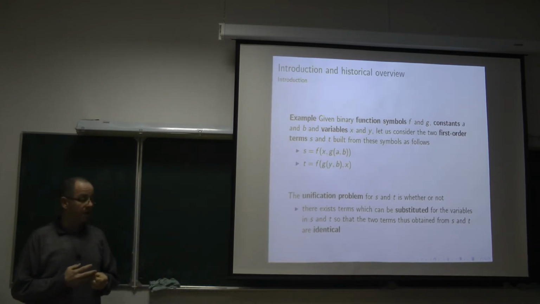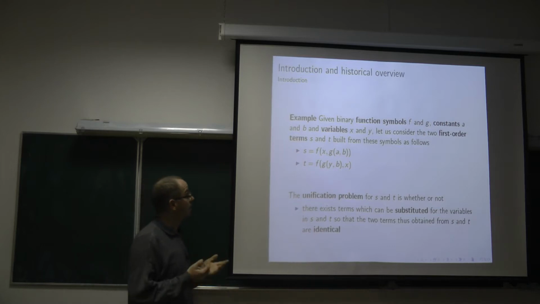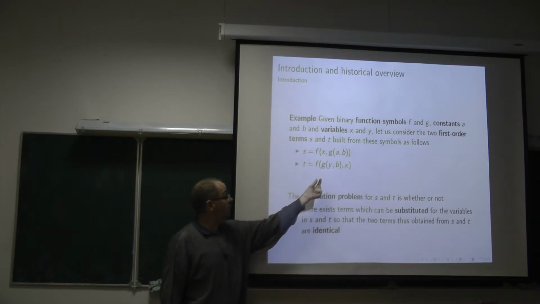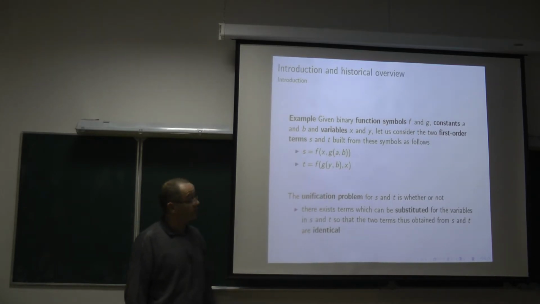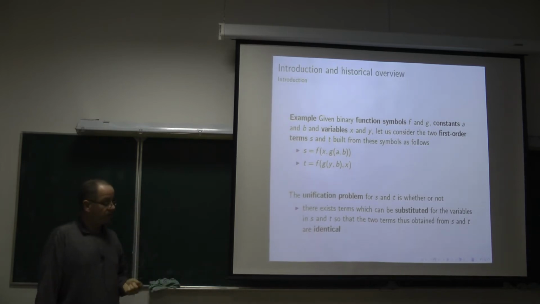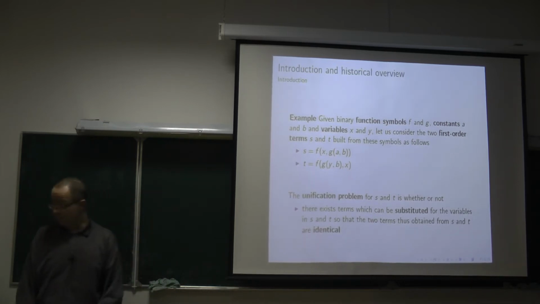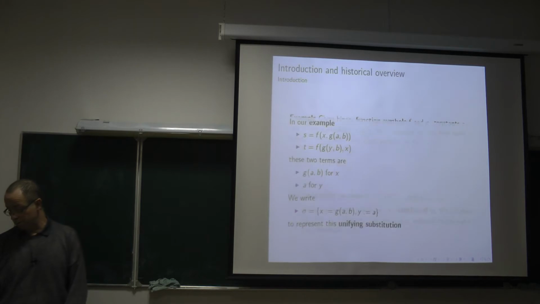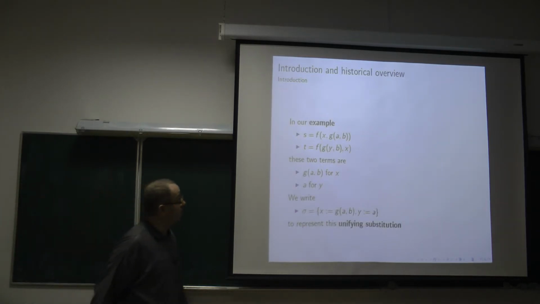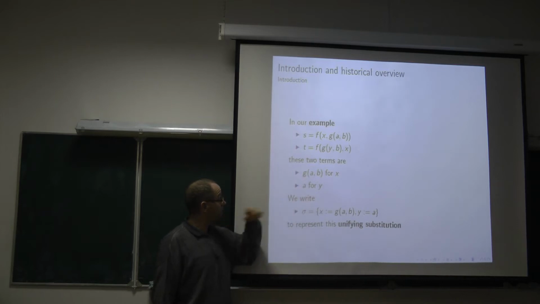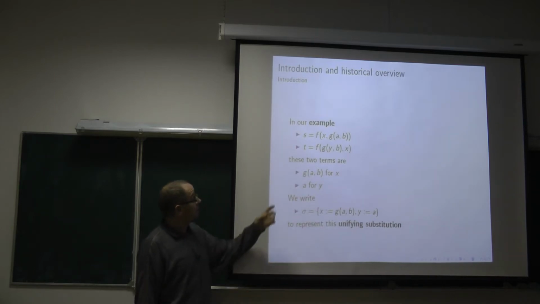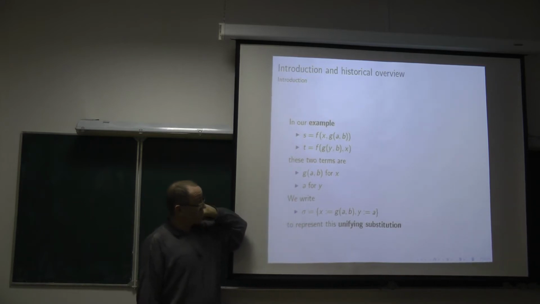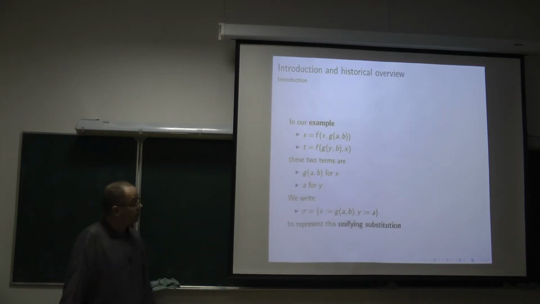So if we consider the empty equational theory, we cannot deduce that S equals T. And the unification problem is to find an appropriate instance of these variables such that in the considered equational theory, for example the empty equational theory, the equality between S and T will be derivable. So in our example, if we replace x by this term, and y by a, then S and T will be identical, and therefore the equality between S and T will be valid.